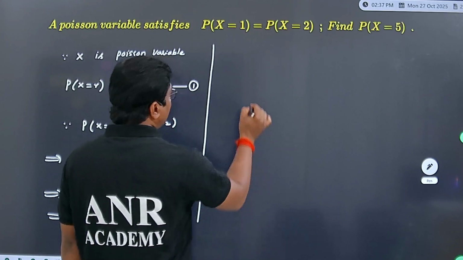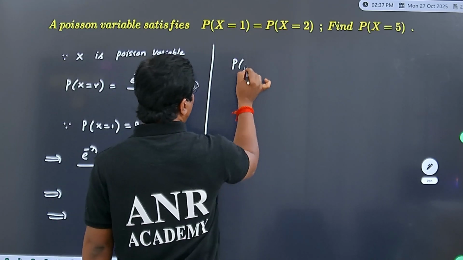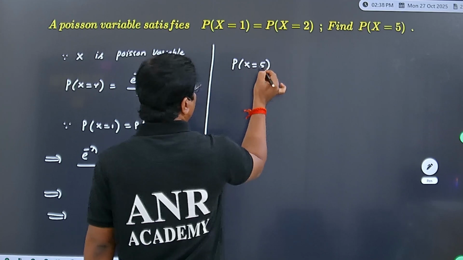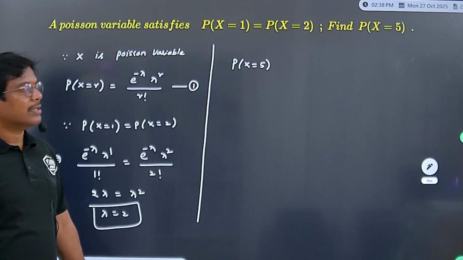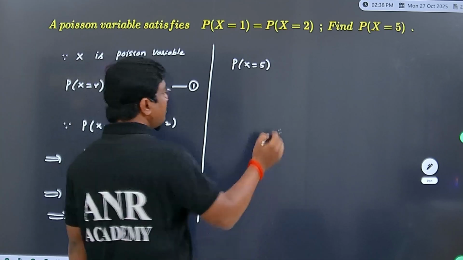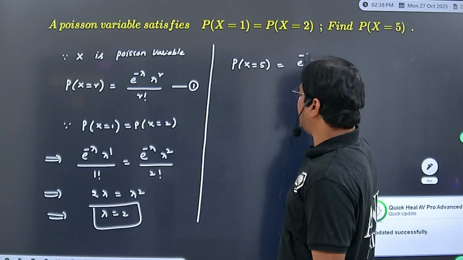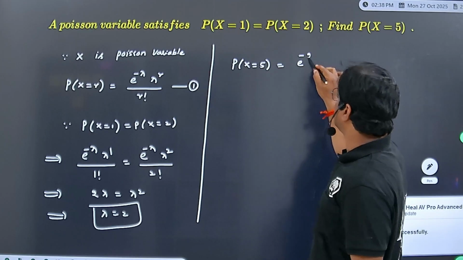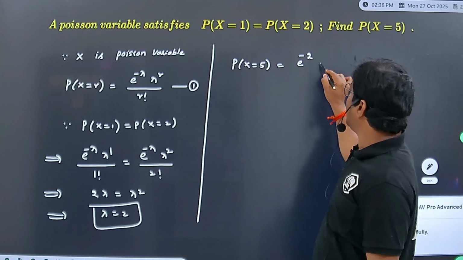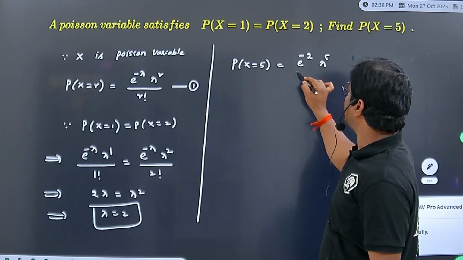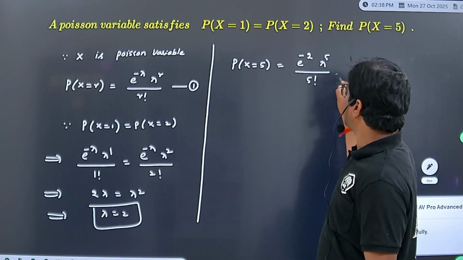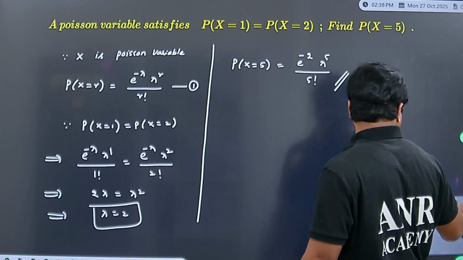Now we need to find probability of x equal to 5. Yes, you know the formula, e power minus lambda, that is 2, lambda power r, that is lambda power 5 here, divided by 5 factorial. So this is your answer.